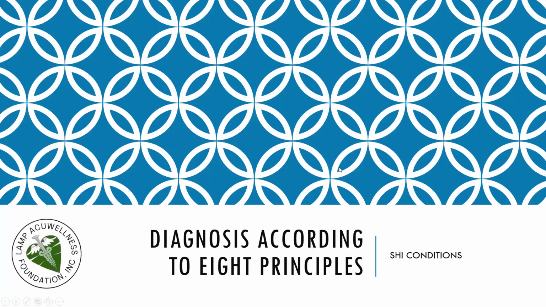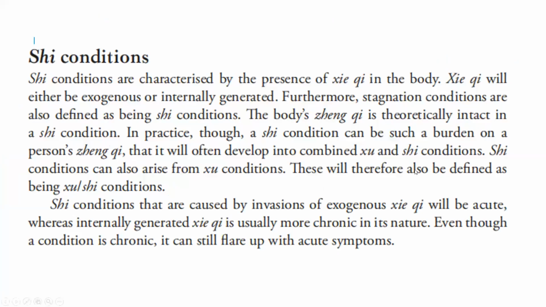Let's discuss diagnosis according to the 8 principles: excess conditions. Excess conditions are characterized by the presence of pathogenic qi in the body. Pathogenic qi will either be exogenous or internally generated. Furthermore, stagnation conditions are also defined as being excess conditions. The body's same qi is theoretically intact in an excess condition.